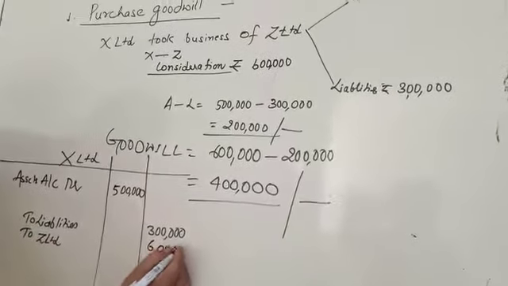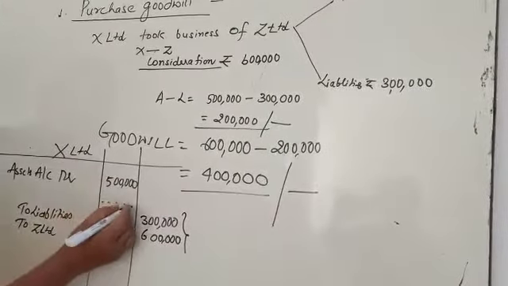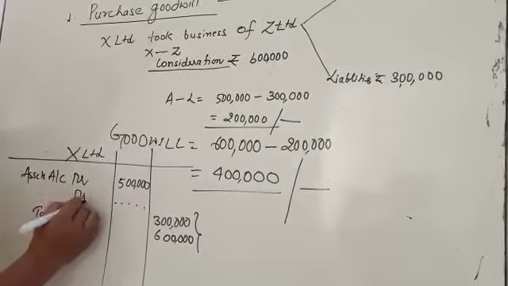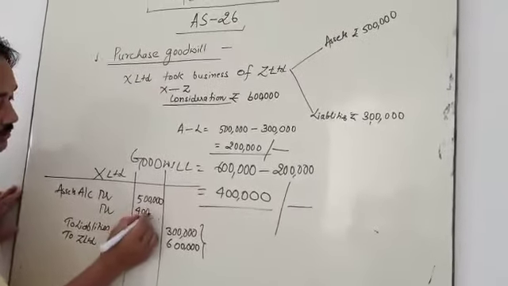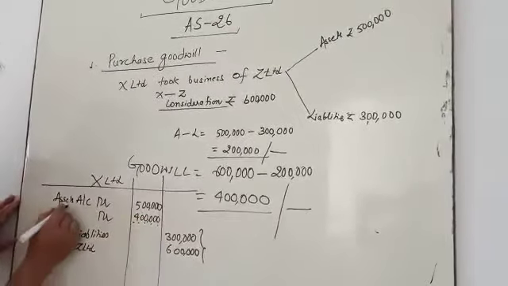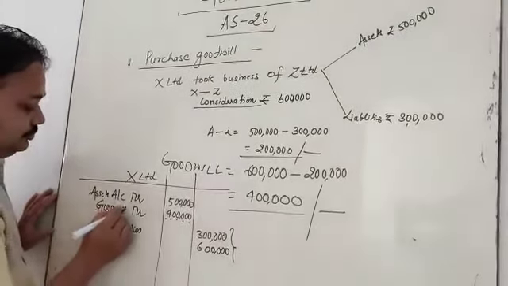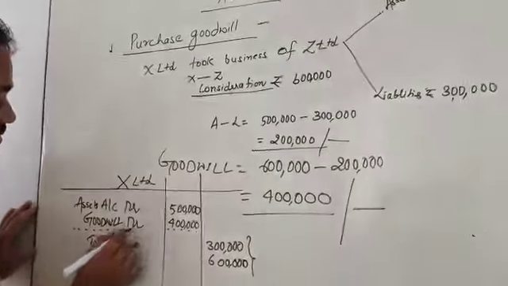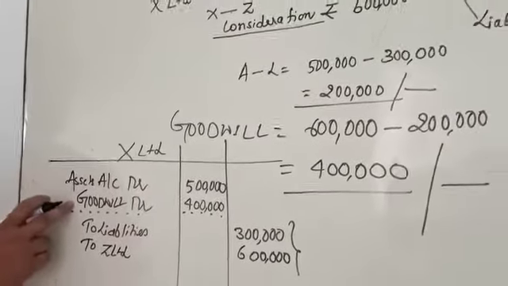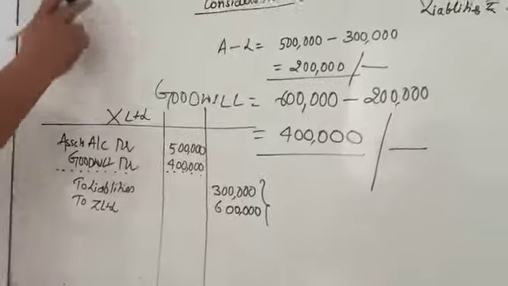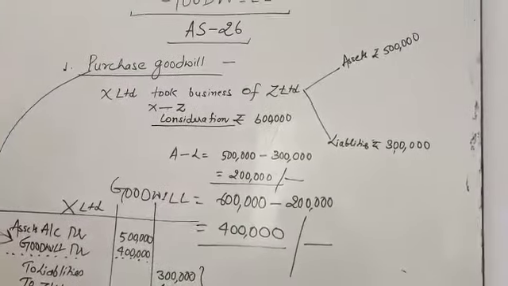So the balance arises on the debit side, that is 4 lakh. This balance is called goodwill. My dear student, this balancing figure is called goodwill. It is also called purchase goodwill.